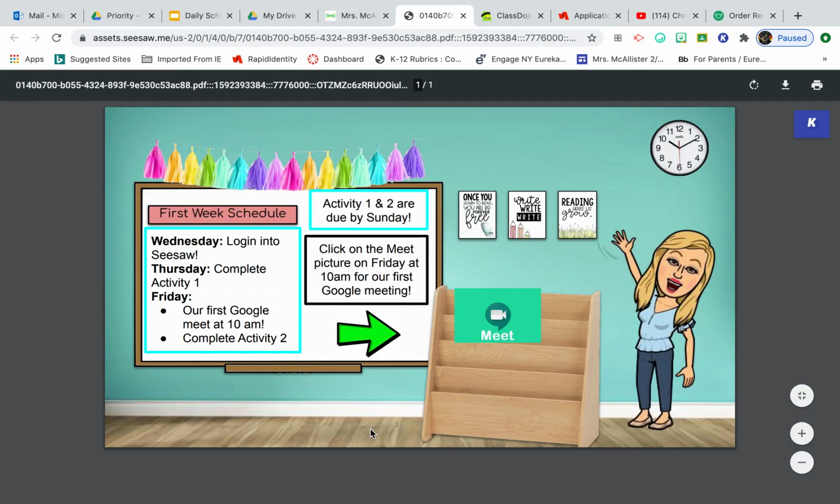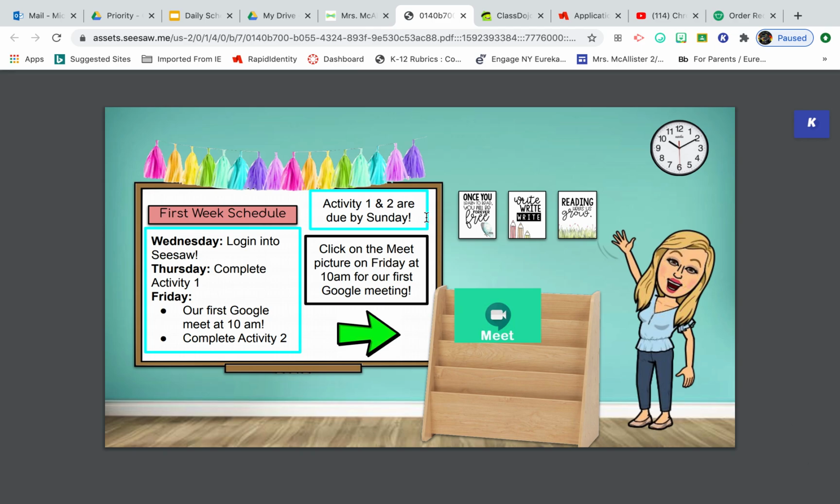So if I click View Original, it takes me to a new tab, and here I can click on the Google Meet. So there will be a Google Meet meeting for the morning. This one's our morning meeting. I have an arrow pointing towards it. I will also have one for our small groups that day. So there will be 2 different meetings. I know your kids are going to get really savvy and awesome at doing this all on their own, but just make sure that they're clicking on the right meeting code or the right meeting icon. So there will be one for the morning meeting and one for the small help groups.